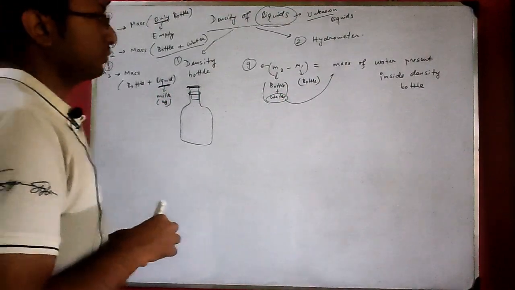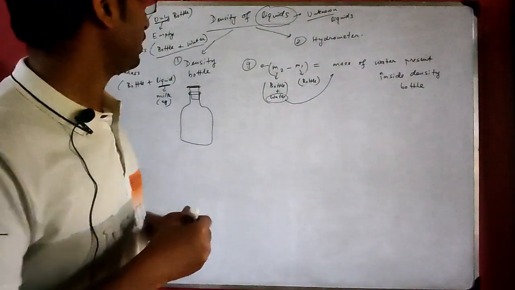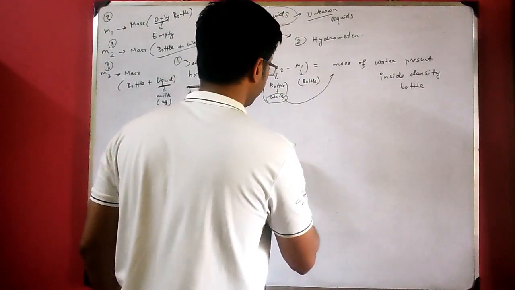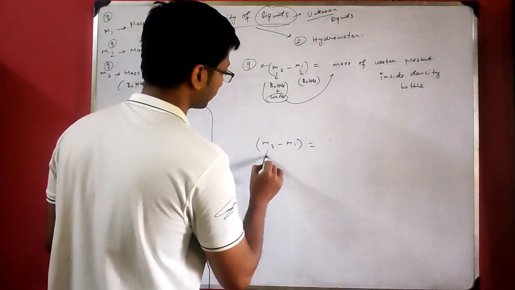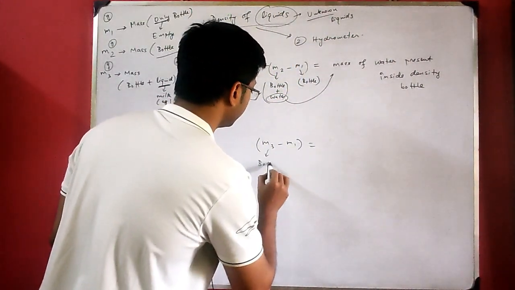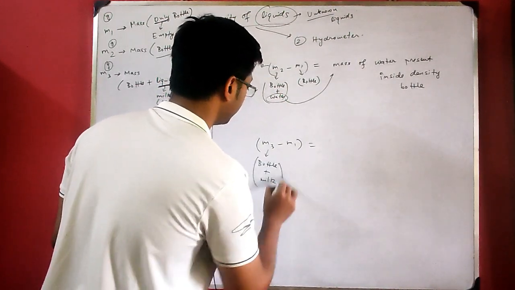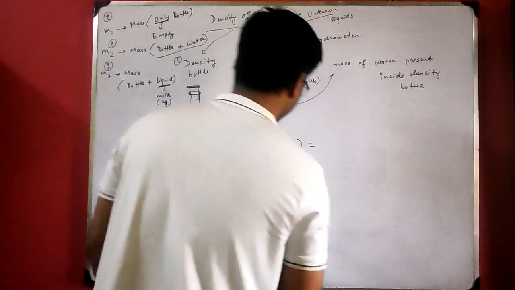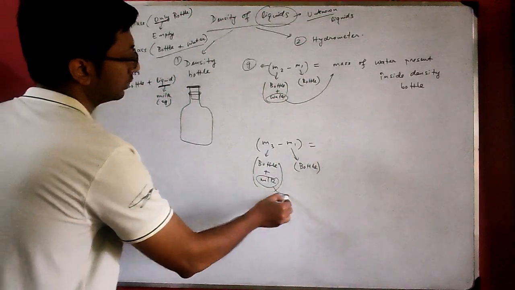Now, this is done. Now we are finding out M3 minus M1. Can you tell me what it will give? What is M3? M3 is bottle plus milk. And M1 is only bottle. So if you subtract bottle from bottle plus milk, it will only give you milk.